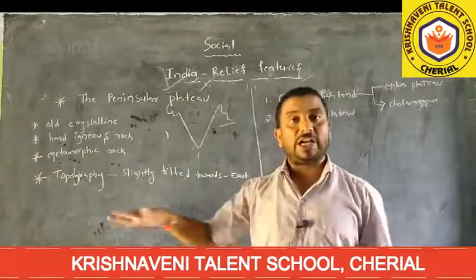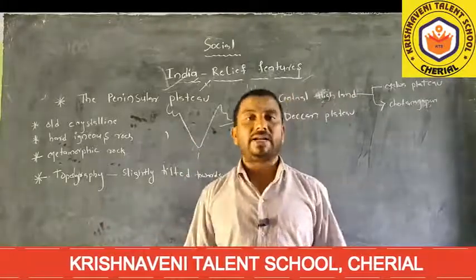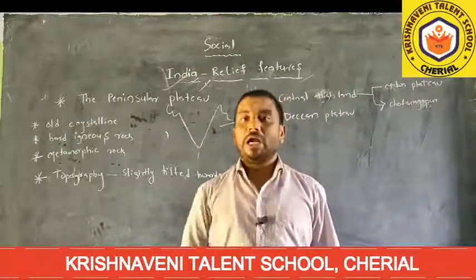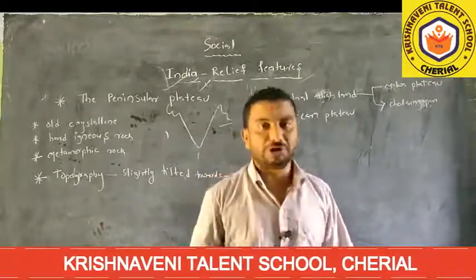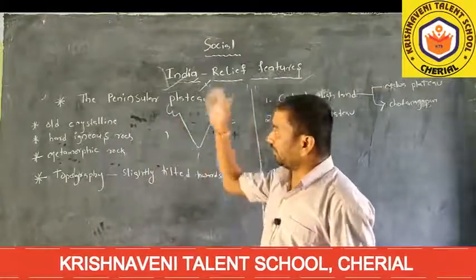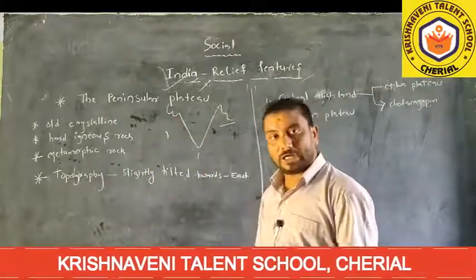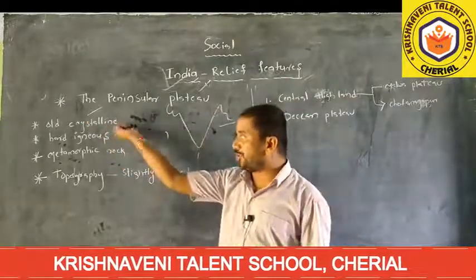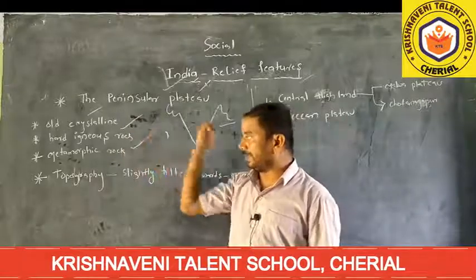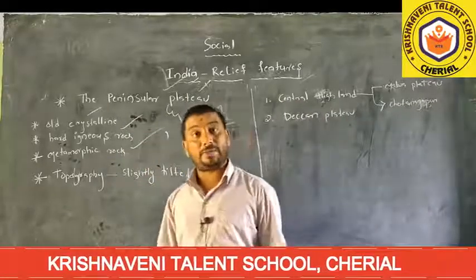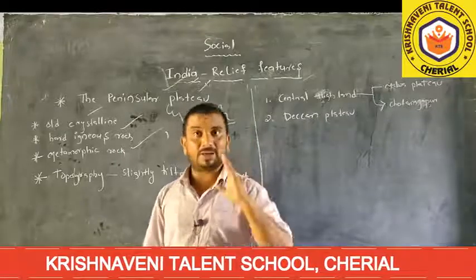Because of weathering, erosion, transportation, and deposition. Like that, this peninsular plateau was formed, composed of old crystalline rocks, hard igneous rocks, and metamorphic rocks. The peninsular plateau system is completely formed.